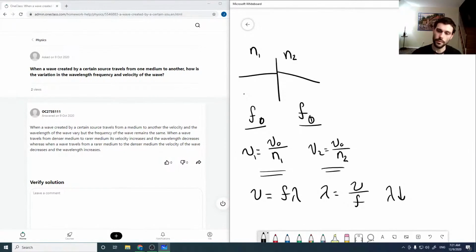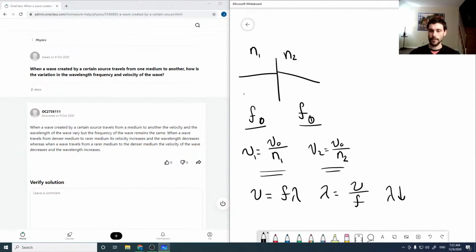Did I do that fine? No, yeah. v equals f lambda. Oh, when a wave travels from a denser medium to a rarer. Yeah, okay, that makes more sense. Right,